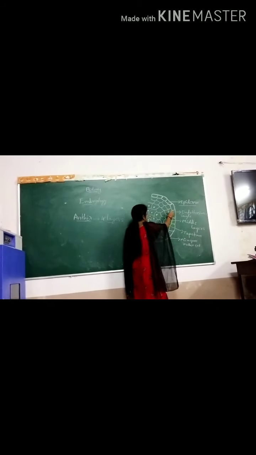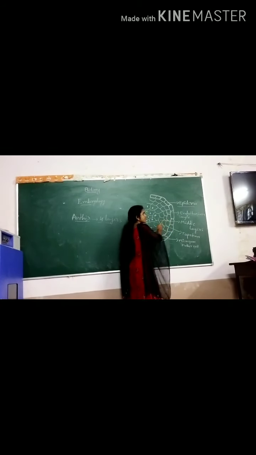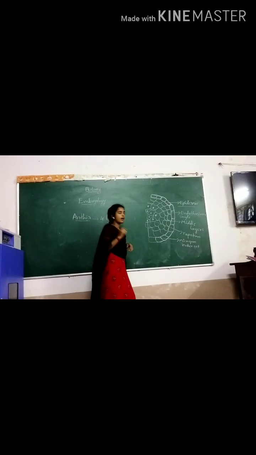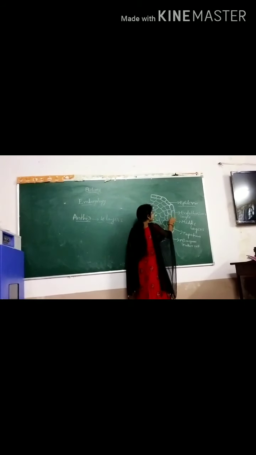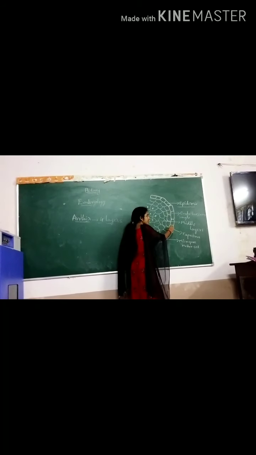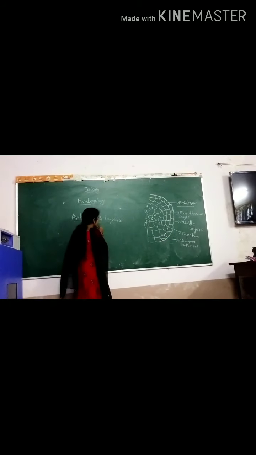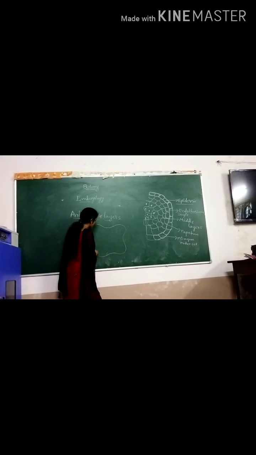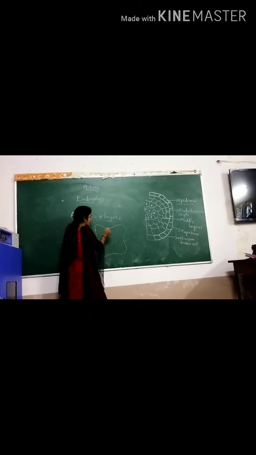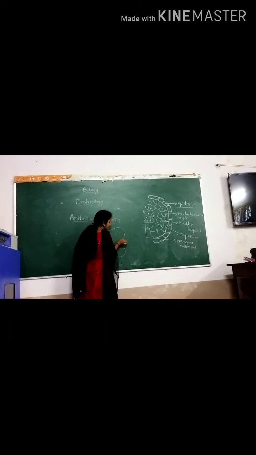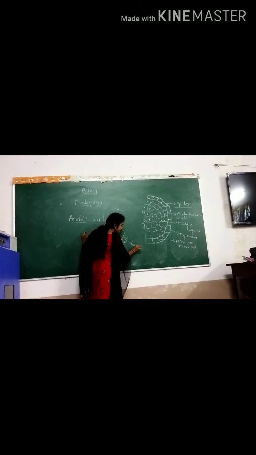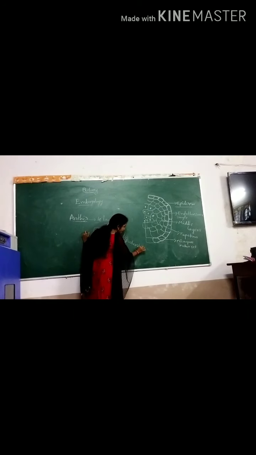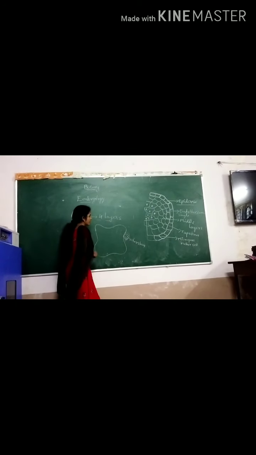Compared to the epidermis, the endothelium cells are large. In the outer region, some thin-walled, large cells are present. These large cells are called stomium.